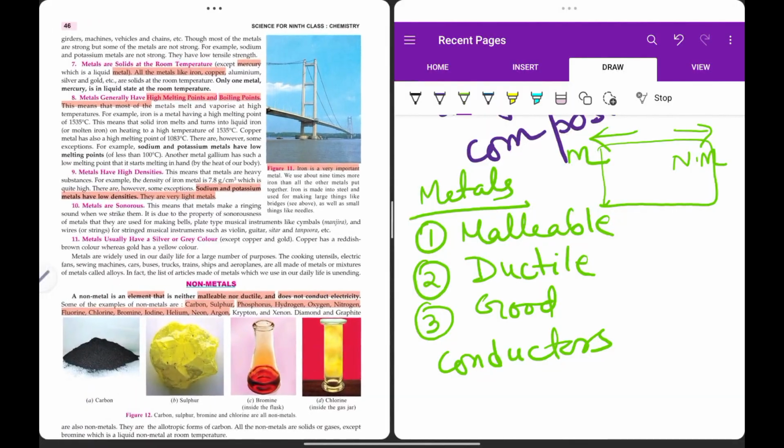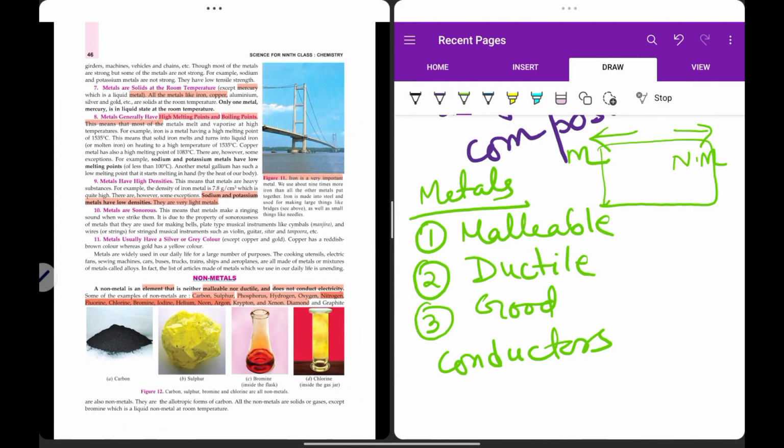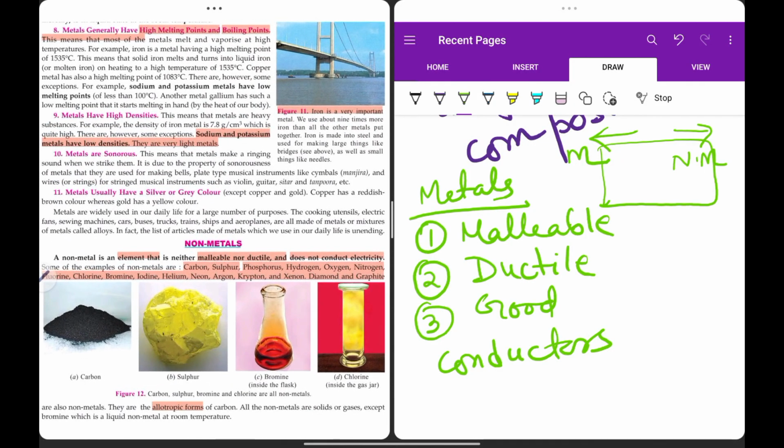Diamond and graphite are also non-metallic in nature. Diamond and graphite are non-metals. Now they are the allotropic forms of carbon. Someone can ask you the question, name the allotropic forms of carbon. So what are they? Diamond and graphite are the two allotropic forms of carbon. So they have carbon in it, but their structures and properties are different.